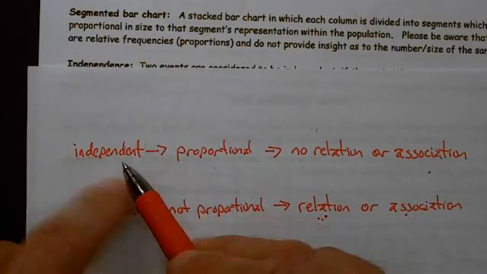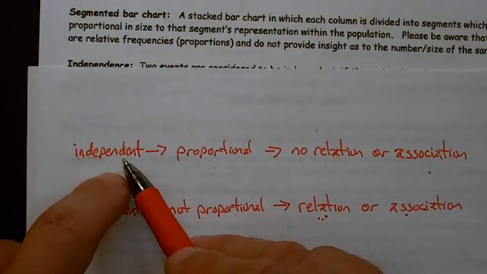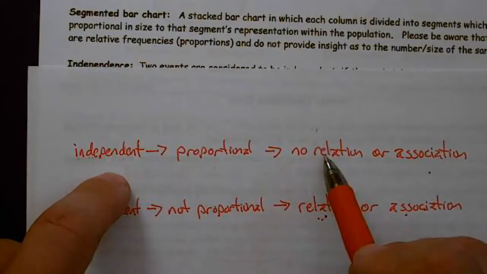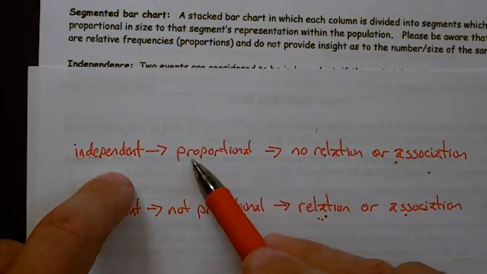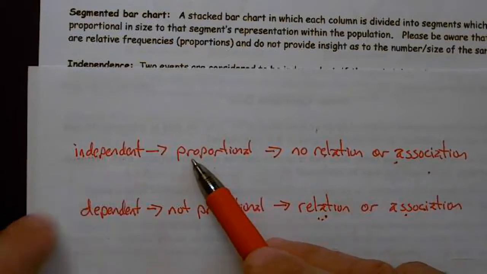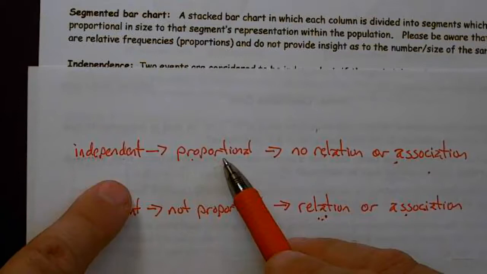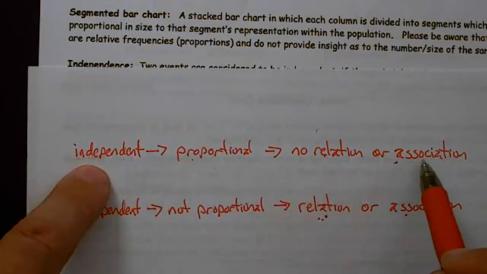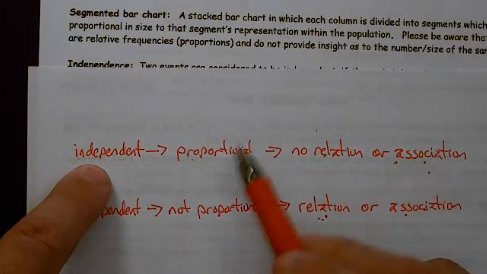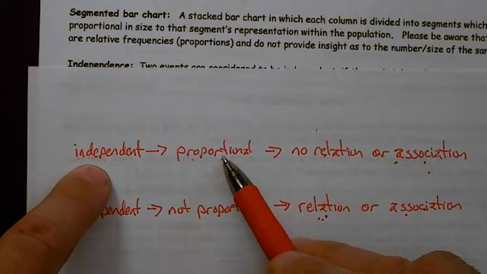On the other hand, if you're independent, you're not in a relationship, we don't associate you with another person, but things must be proportional. Mathematically it's proportional, but there's no relation or association.